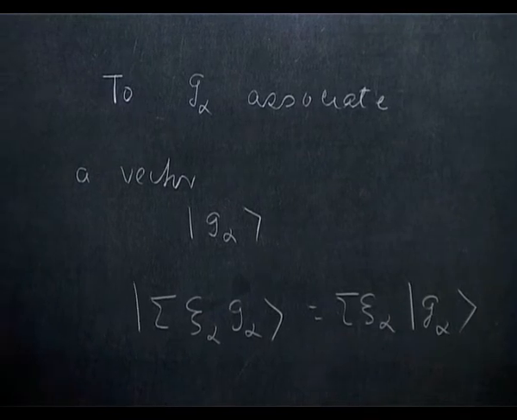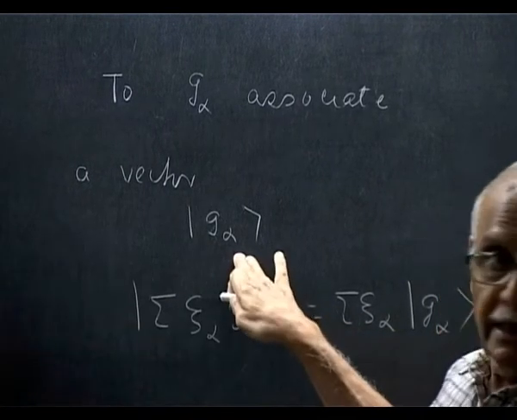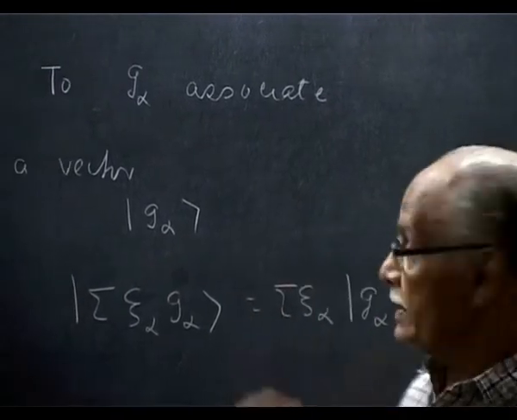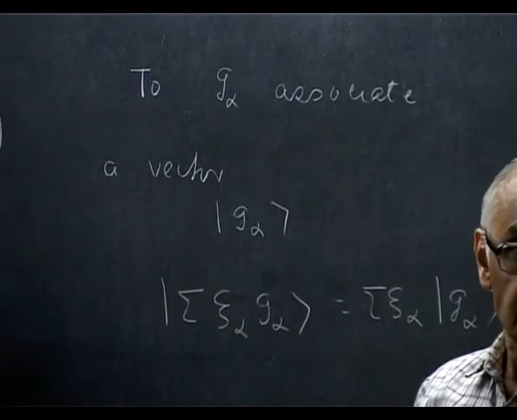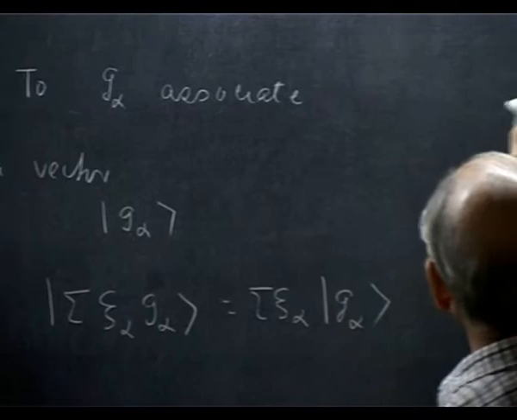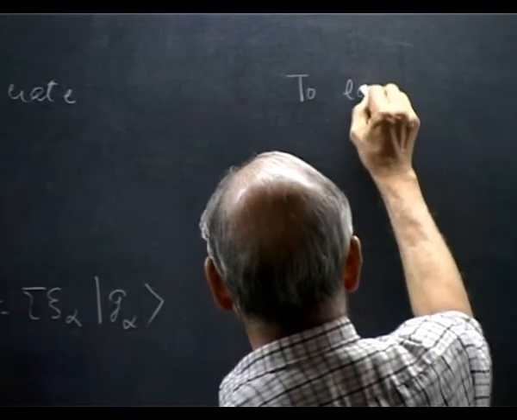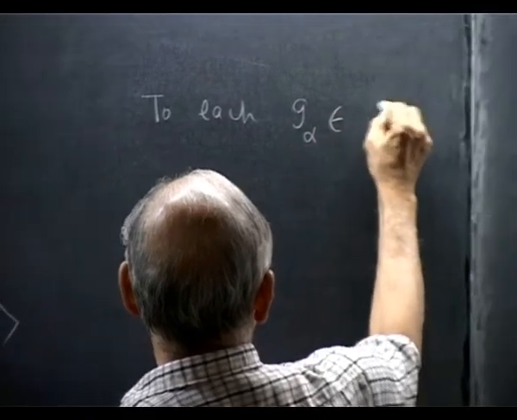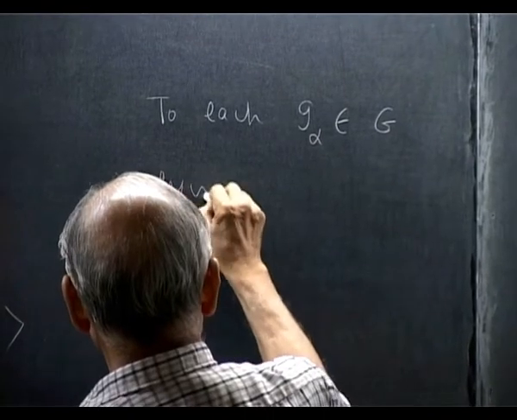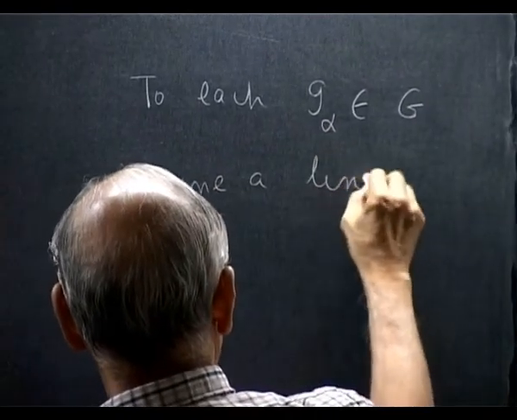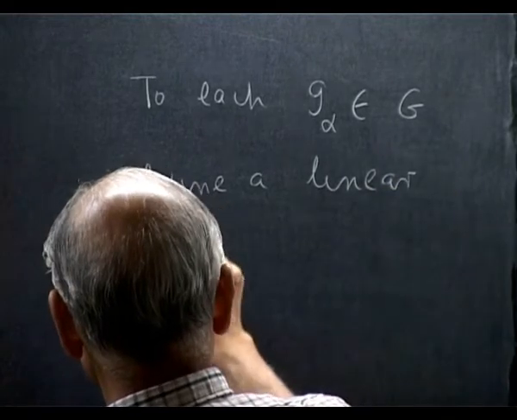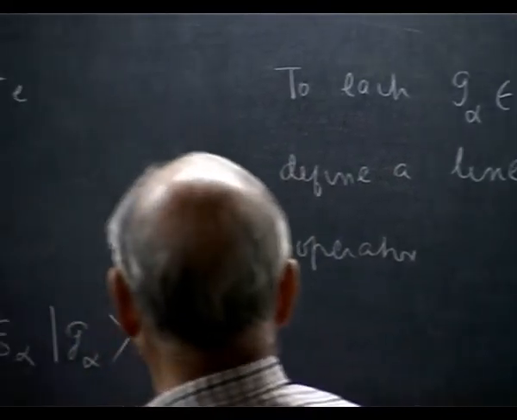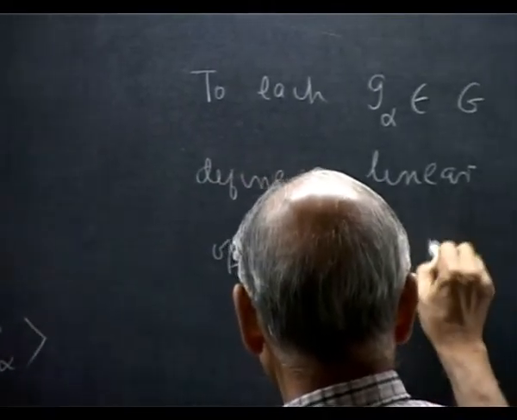So I explicitly make that vector space and introduce kets for these elements. These are linearly independent by definition. Now I take any element of the group, say G alpha and G, and define a linear operator on the vector space.